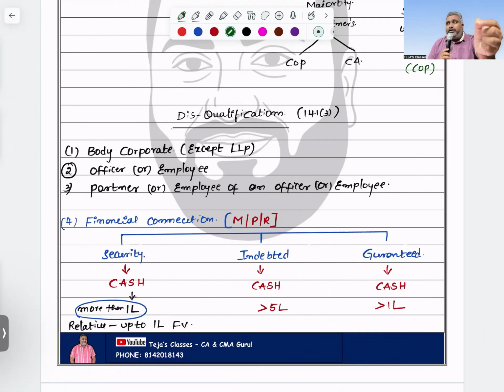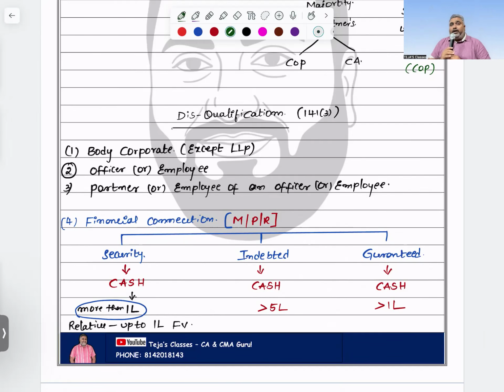But from the relative point of view, we have given a small exception. If the face value of the concerned security held by the relative is less than 1 lakh, then disqualification does not come into the picture.